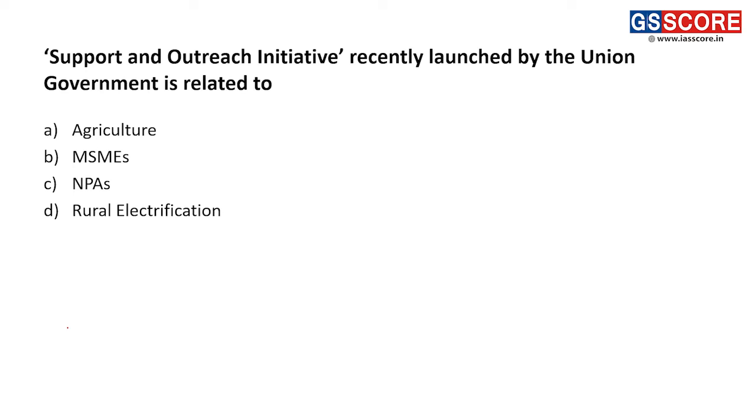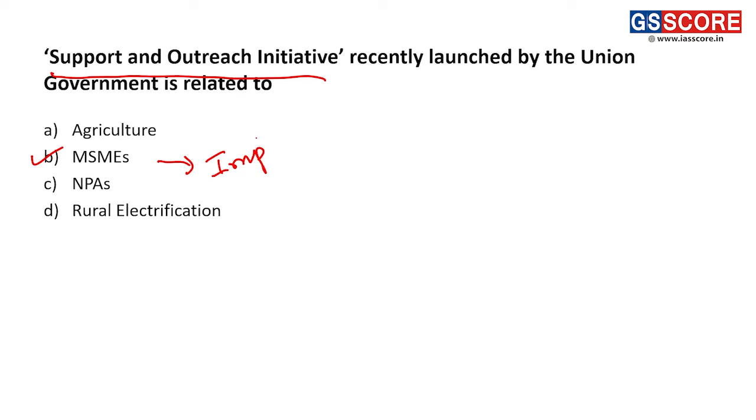The support and outreach initiative recently launched by the Union government is related to MSMEs. It is related to medium, small and micro enterprises, a very important sector of our Indian economy. It amounts to around 40% of exports from India, and a large amount of our GDP comes from it.